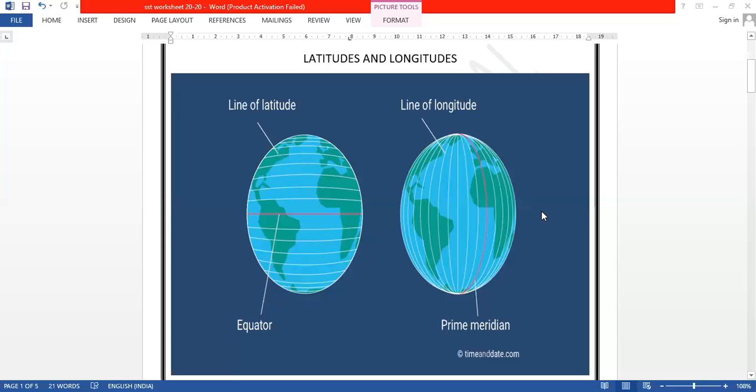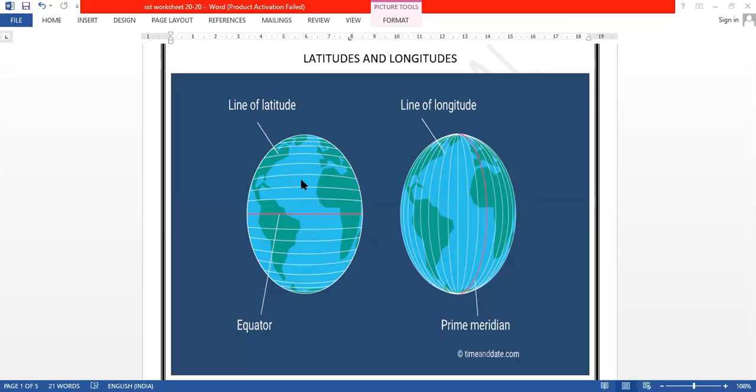Now let's learn something about latitudes. Before that, I'm going to share one screen with you. Please watch it and listen to me carefully. So you can see one screen on your computer, with lines of latitude and lines of longitude. Here we can say these lines are running parallel. So these all are called parallels of latitude.